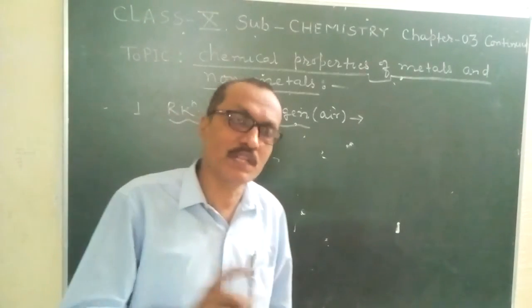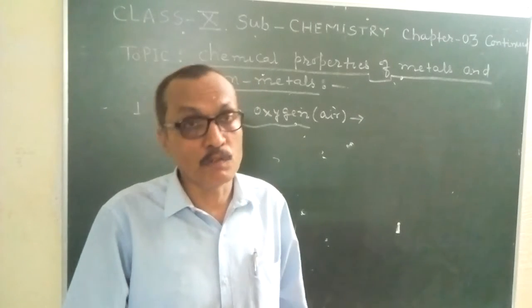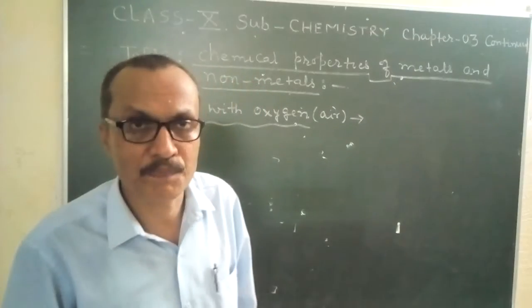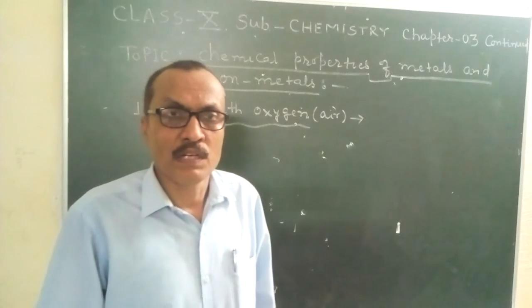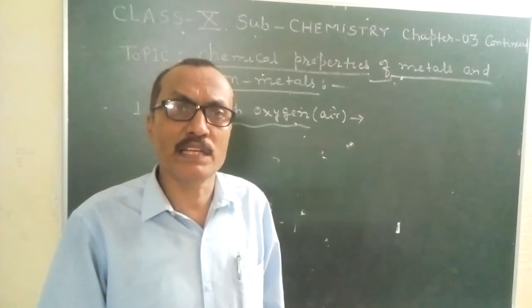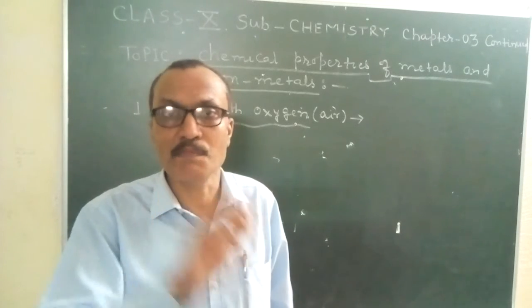However, students, the rate of reaction varies in case of different metals. Although all metals react with air, the rate of reaction is not similar.